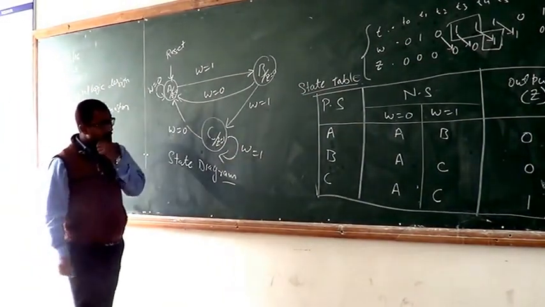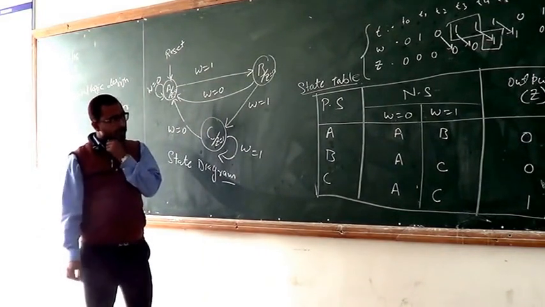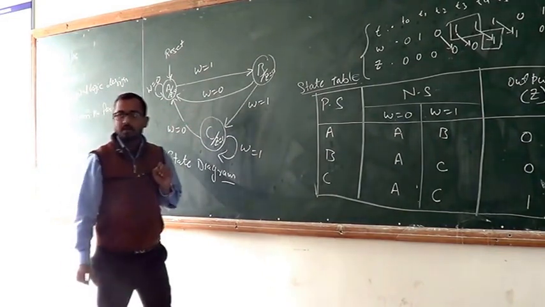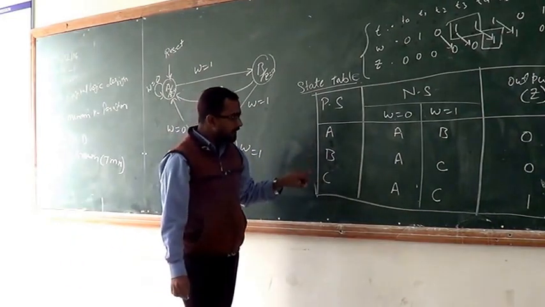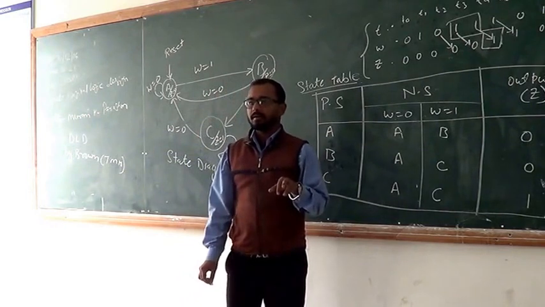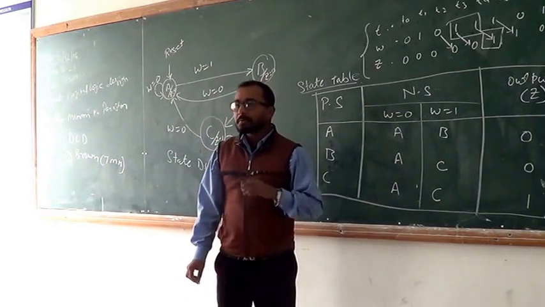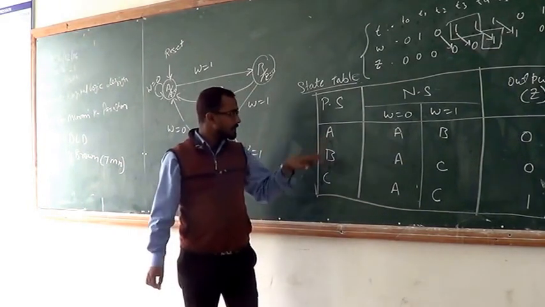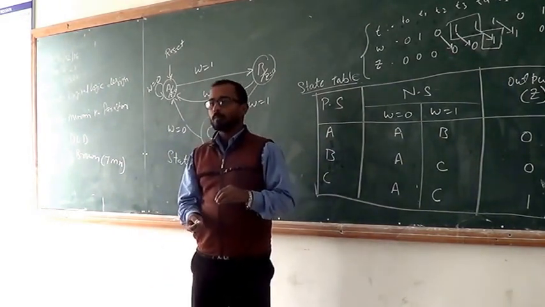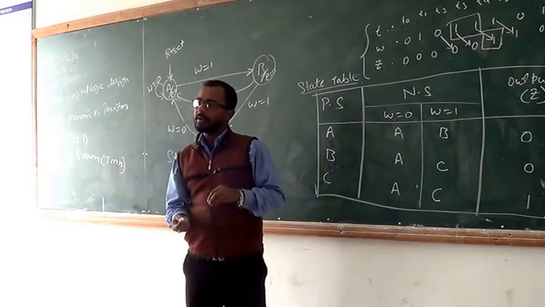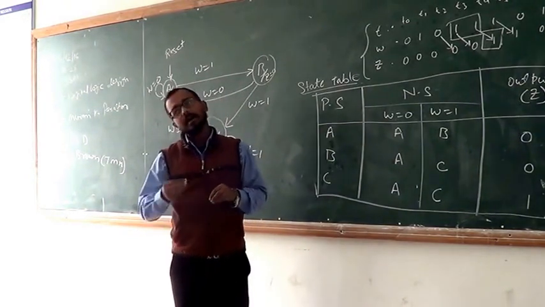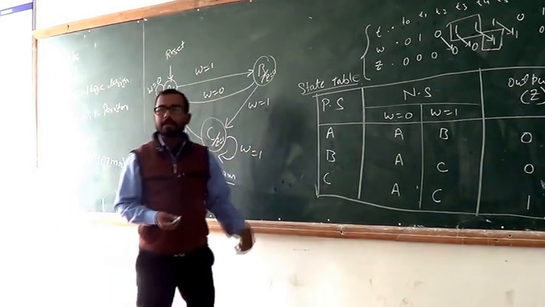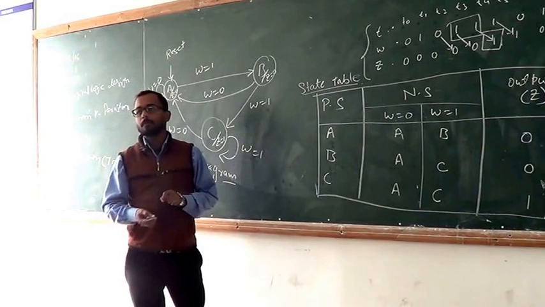Now, for simplicity, we are using A, B and C, and the computer can't understand capital A, B, C. Therefore, what will we do now? We convert these states into binary form, because the computer knows only binary.